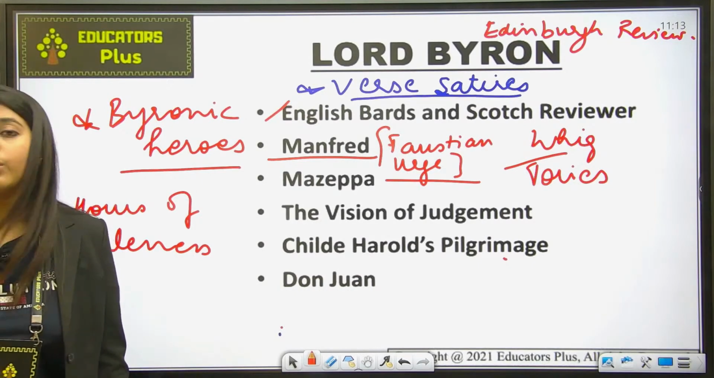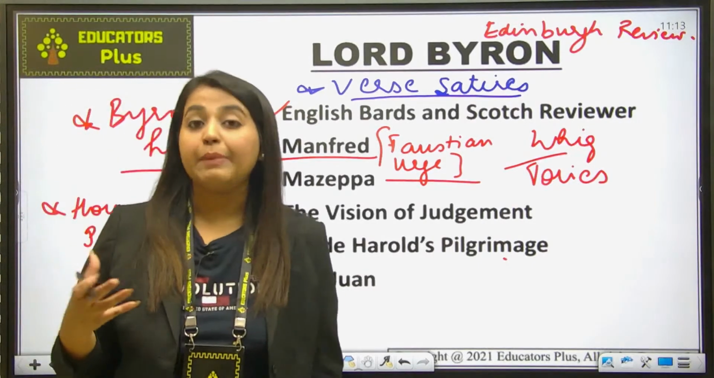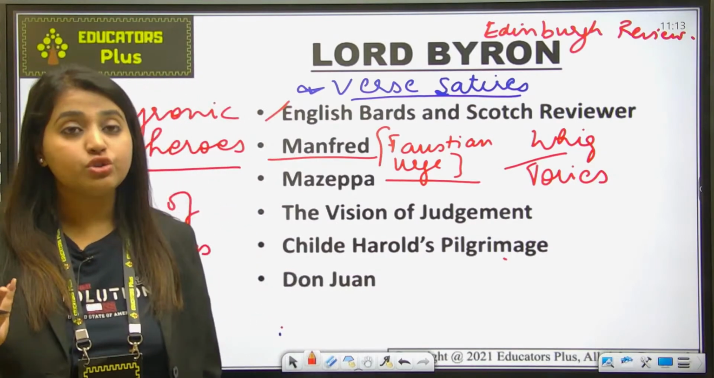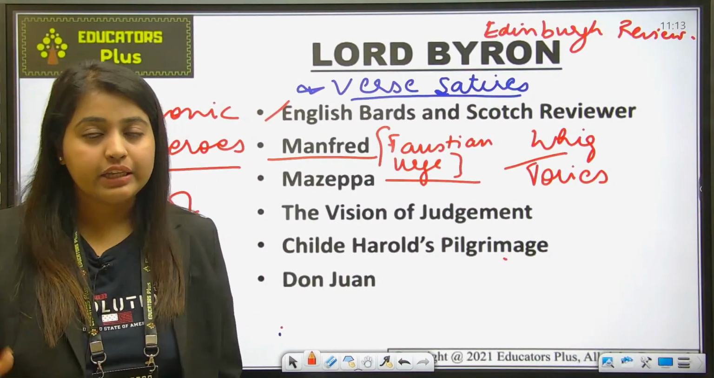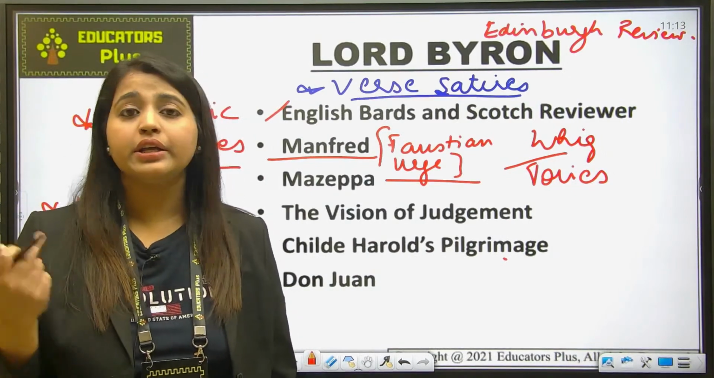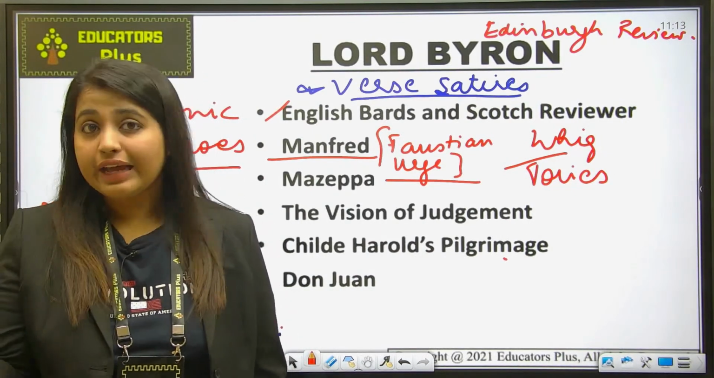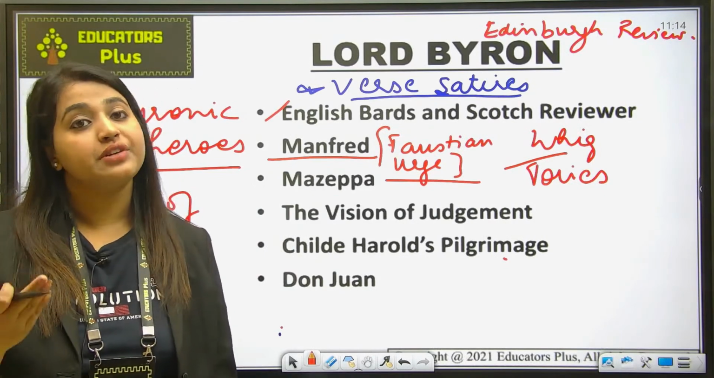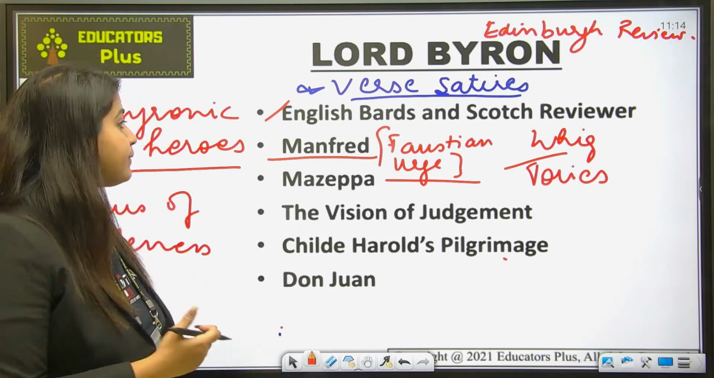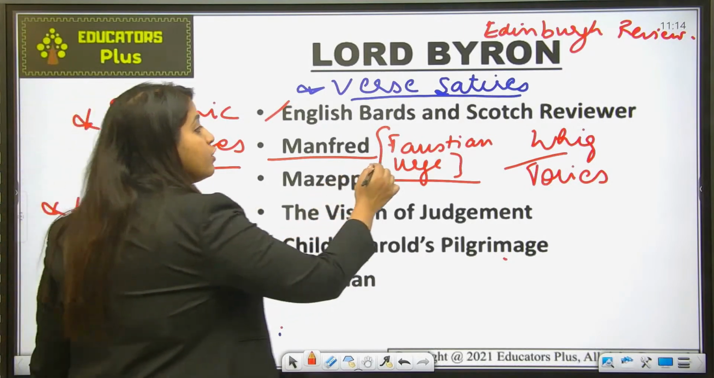Okay, so basically Faustian urge means the urge of ambition. The person is very ambitious and to achieve his goal, he can do anything. He can kill anyone, he can murder anyone, he can indulge in theft. He can indulge in anything. He can cross any limits to fulfill his ambition. So that type of urge is known as Faustian urge.